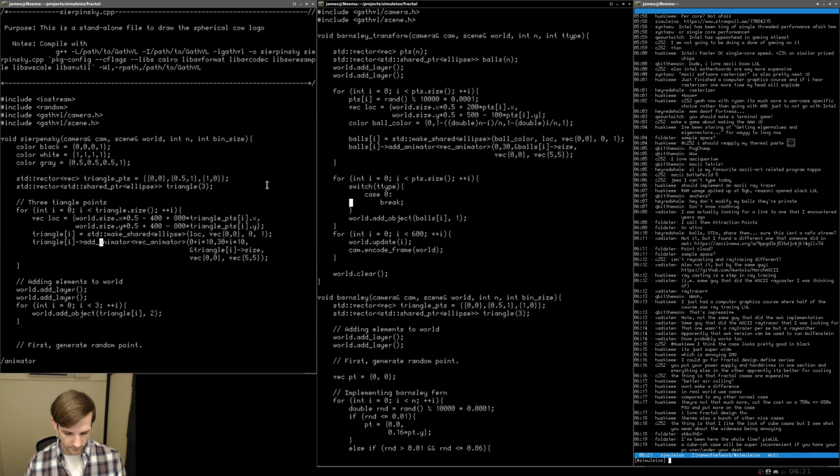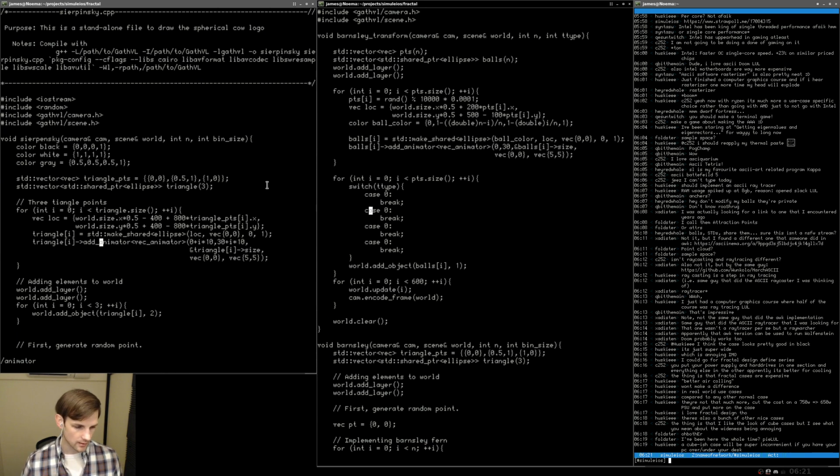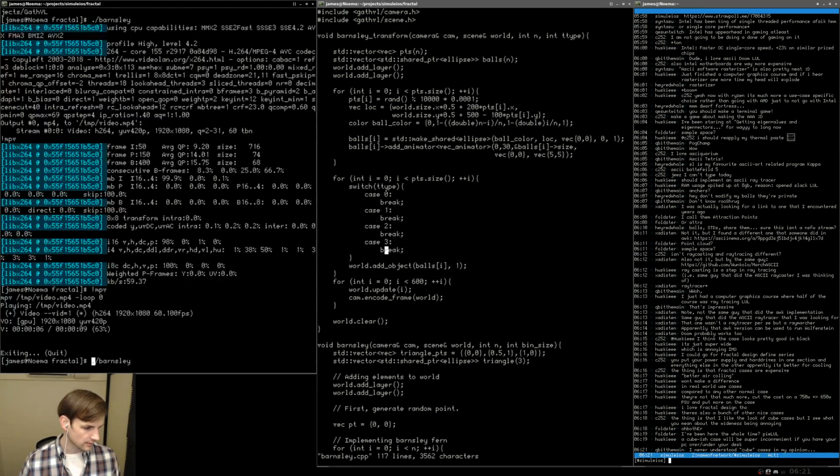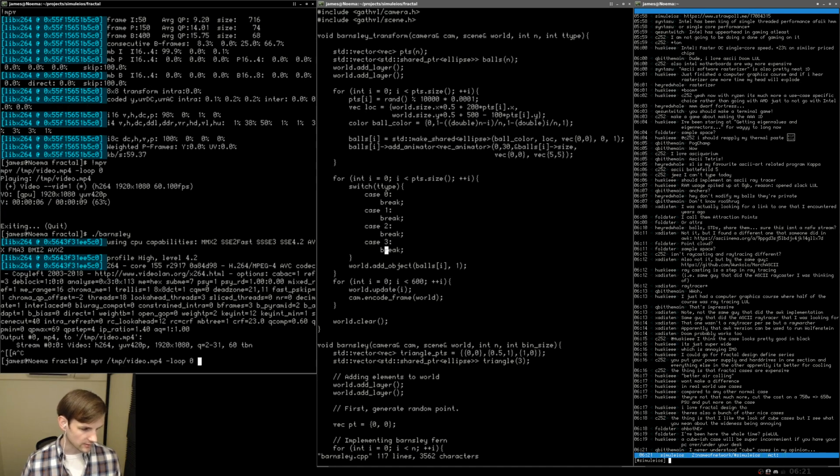Yank, yank. Paste, paste, paste. So this is going to be case 1. And then 1, 2, 3. And then we should have like a default case. But this should be fine. Let's go ahead and compile that guy. Barnsley. Ooh, hello. Not what I meant to do.